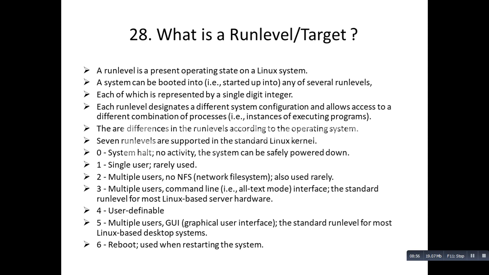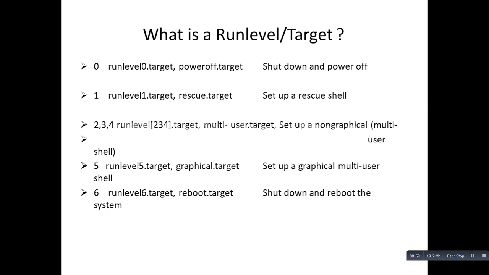Similarly, we will have a look at the targets. Run level 0 is poweroff.target, that is shutdown or power off. Run level 1 is rescue.target, which sets up a rescue shell. 2, 3, 4 are multi-user.target, a non-graphical multi-user target. 5 is graphical.target. It is similar to run levels, only the name is different. Run level 6 is reboot.target. I've just mentioned it so that you also get an understanding of the targets, which are used in RHEL 7.